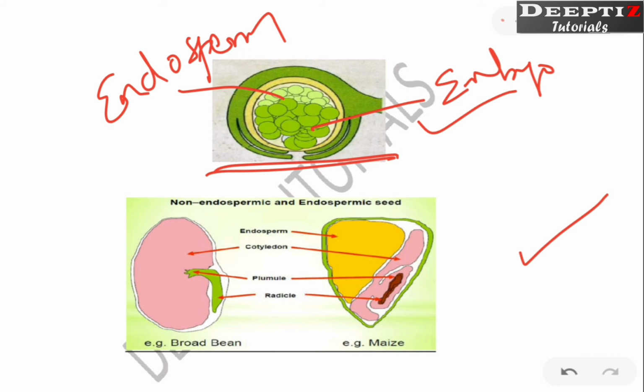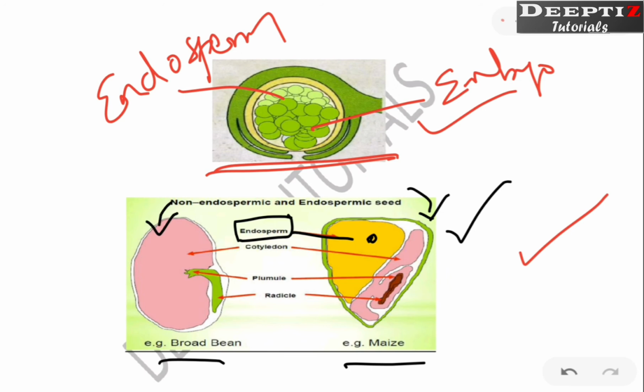So here we have given a comparison of non-endospermic as well as endospermic seed. Let me use another color right now. See, this is the endosperm, which we have drawn in this particular color. If you look at these two cases, what happened? Only in this diagram the endosperm is left. So this is going to be endospermic, and here, can you see any color in this diagram? No. So this is going to be non-endospermic. Everything else will be there.